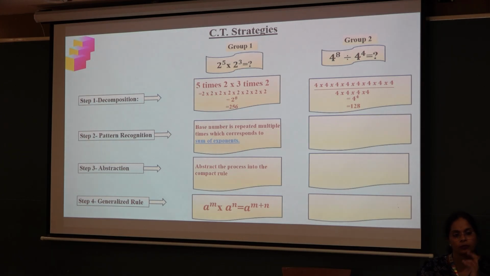Then it was time to abstract this knowledge into a compact rule. Here I made them understand, though it is done with the decomposition method, which is very easy for them, why it is needed to abstract it into a general rule. Because here the powers 5 and 3 could be represented in the form of 5 times 2 and 3 times 2. But if it had been 2 raised to 64 and 2 raised to 32, how could it be decomposed? For that purpose, sometimes it needs to be generalized into a compact rule.